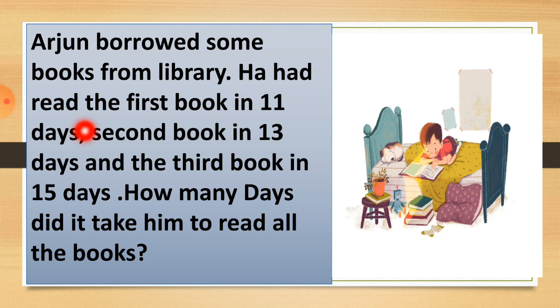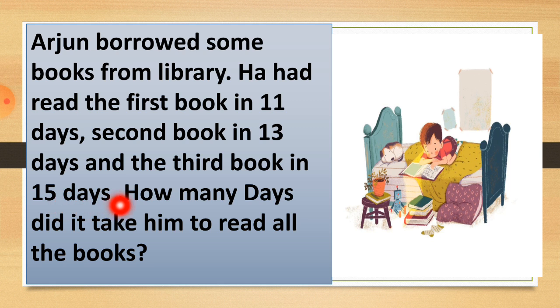He read the first book in 11 days. So here is the first number, 11. Now the second book he read in 13 days, and the third book in 15 days. So here we have 3 numbers, you can see. First one is 11, then 13 and then 15. We have 3 numbers to add.